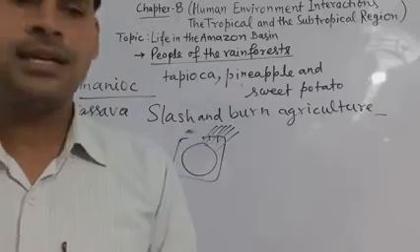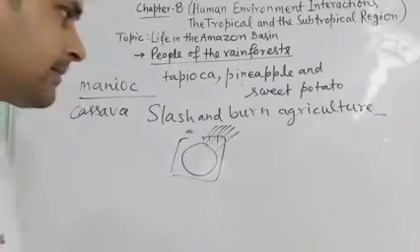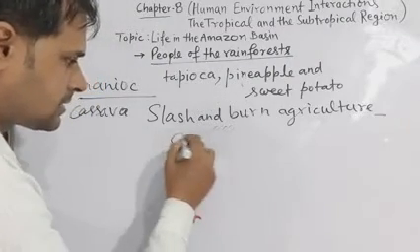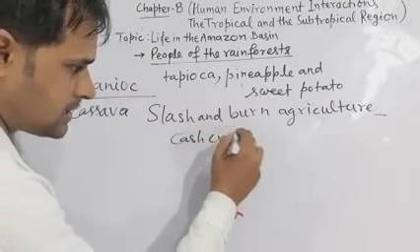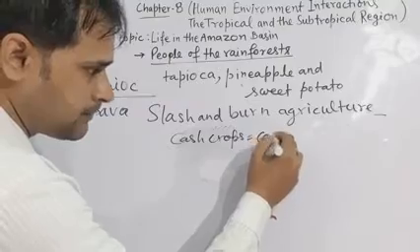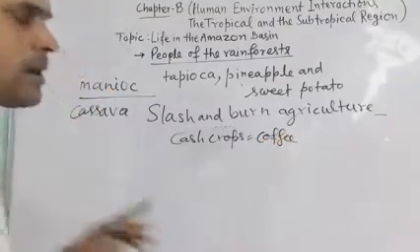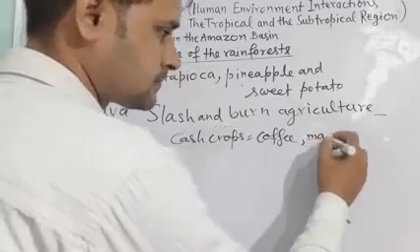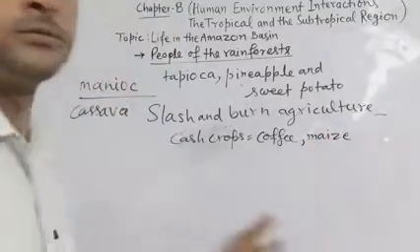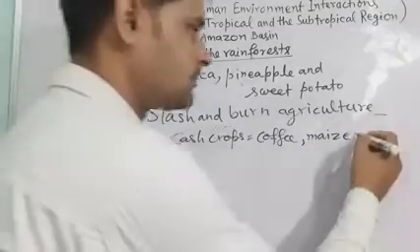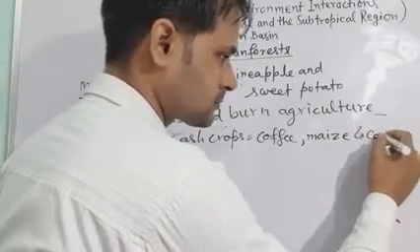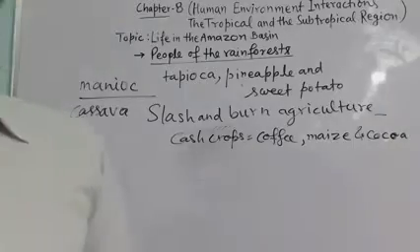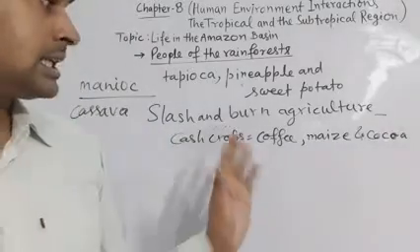Cash crops are like coffee, maize and cocoa. These are the cash crops which are grown in this region.